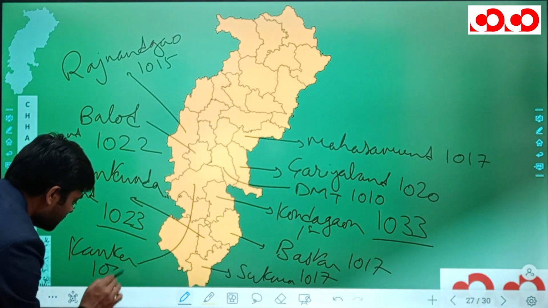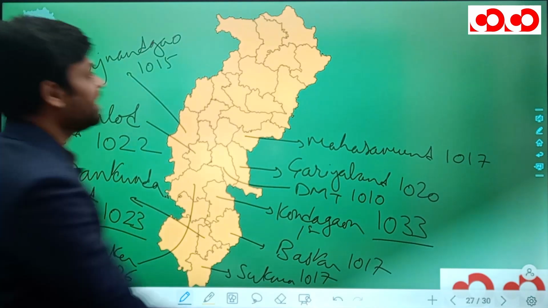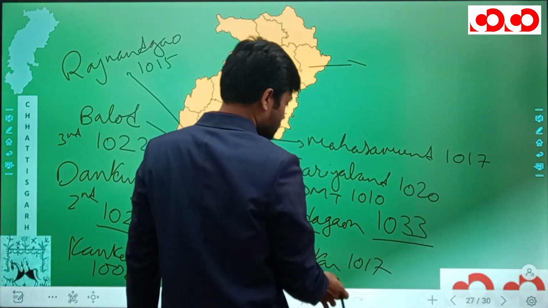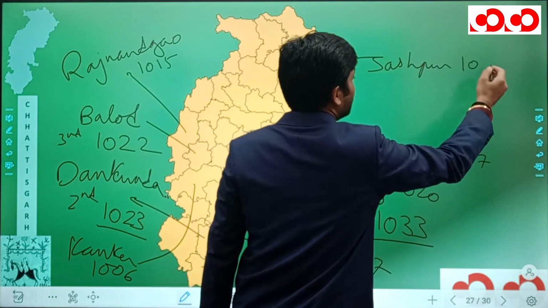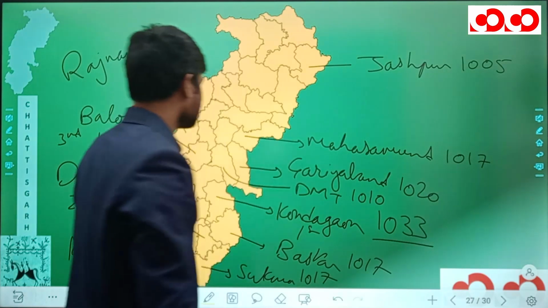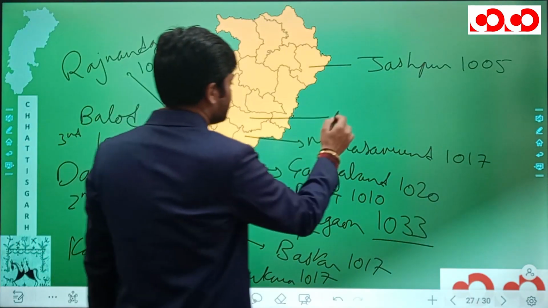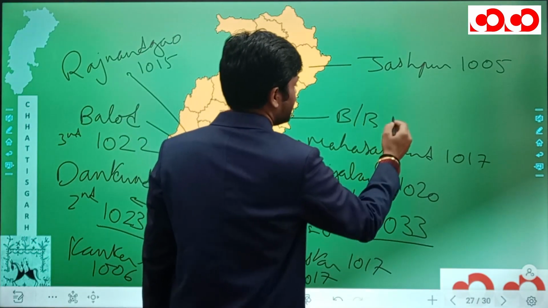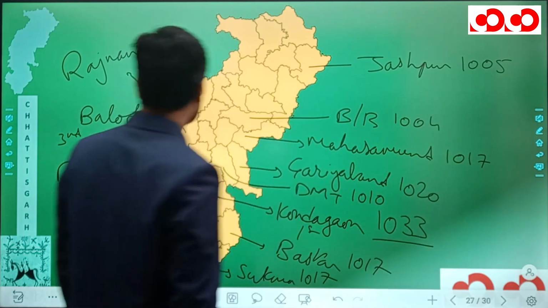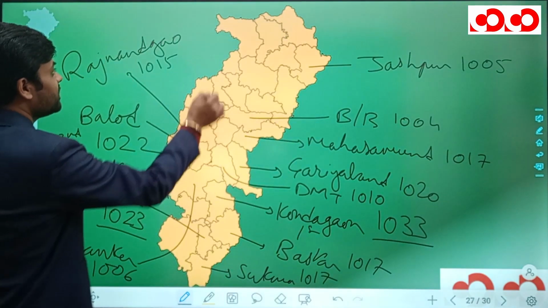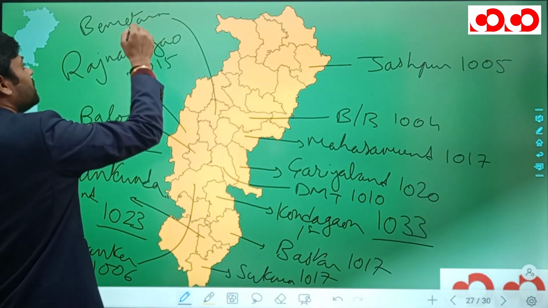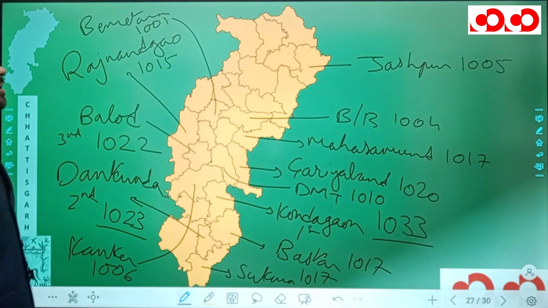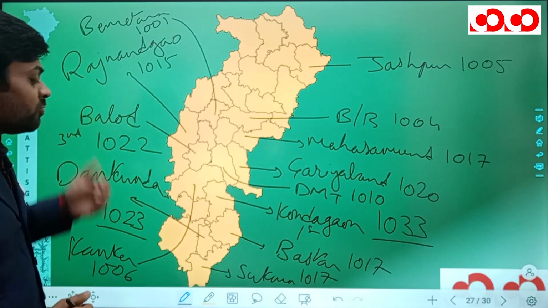Next we have Kanker with 1006. Then we have Jashpur with 1005. Then we have Baloda Bazar with 1004. And finally we have Bemetara with 1001. So, which are the districts with a sex ratio of more than 1000?